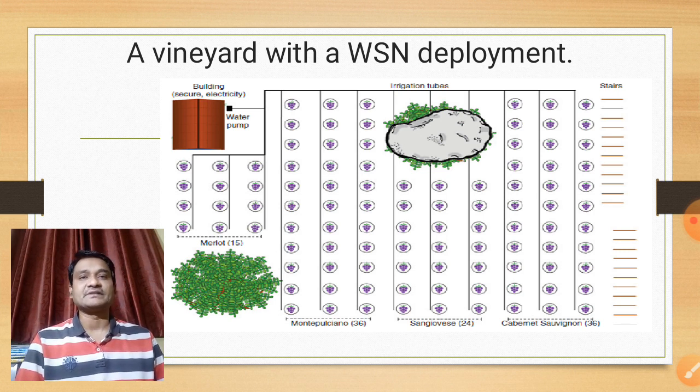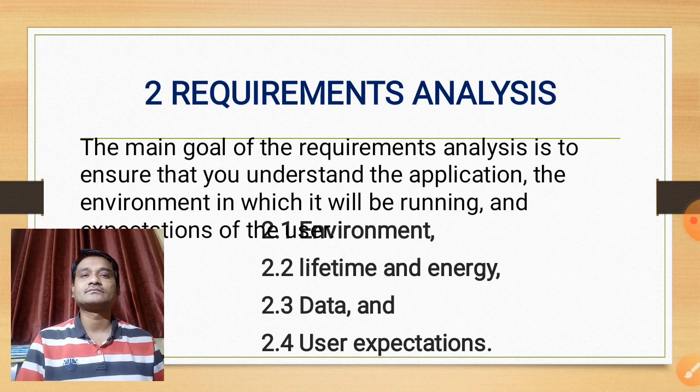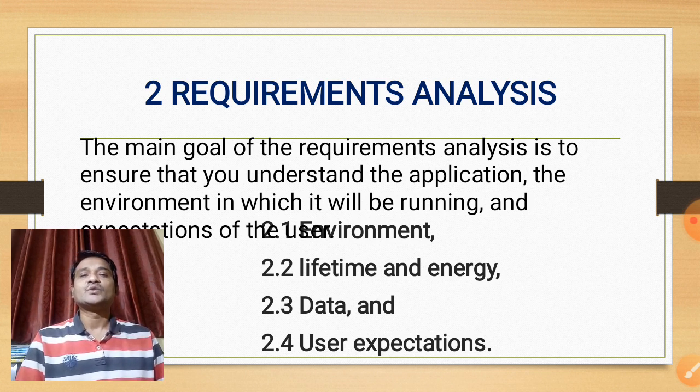Each of these sensors in the vineyard is expected to gather data for humidity, temperature, solar radiation, etc. every 5 minutes. You can assume that these are the requirements from the vineyard's owner, and your task is to design and deploy the network as systematically as possible. The designer must analyze these requirements. The main goal of the requirements analysis is to ensure that you understand the application, the environment in which it will be running, and the expectations of the users.